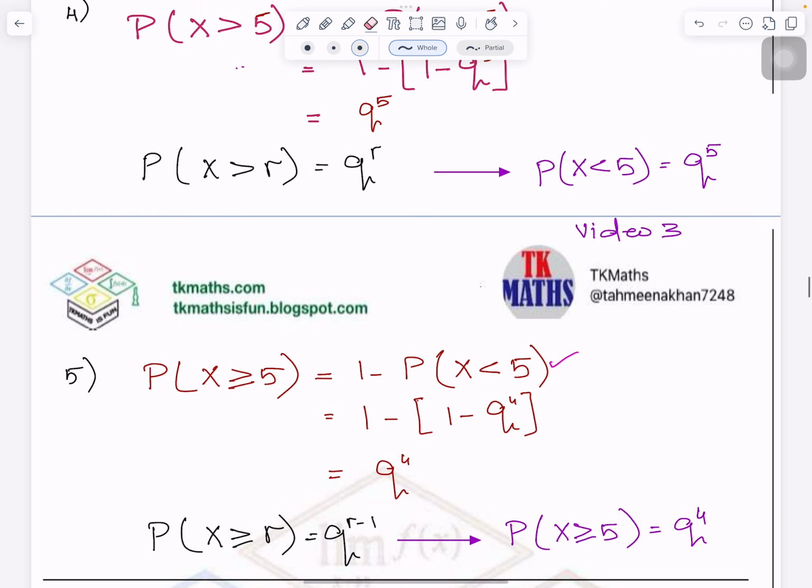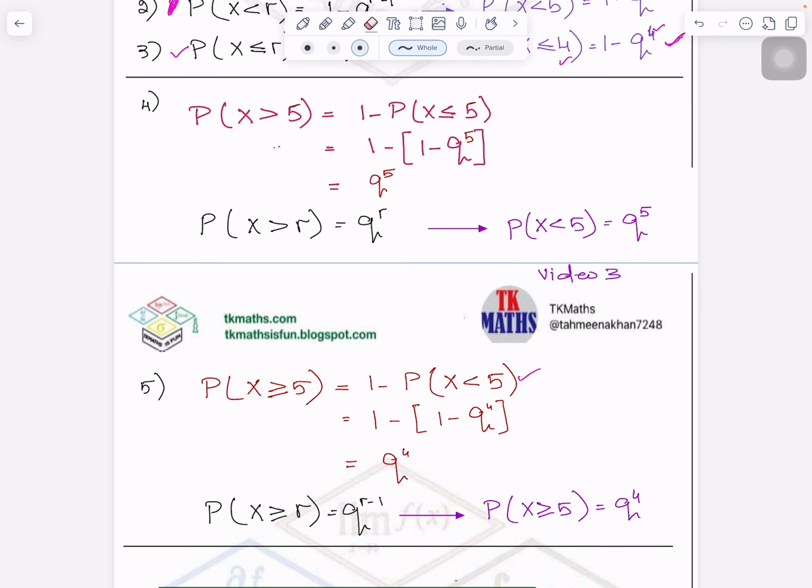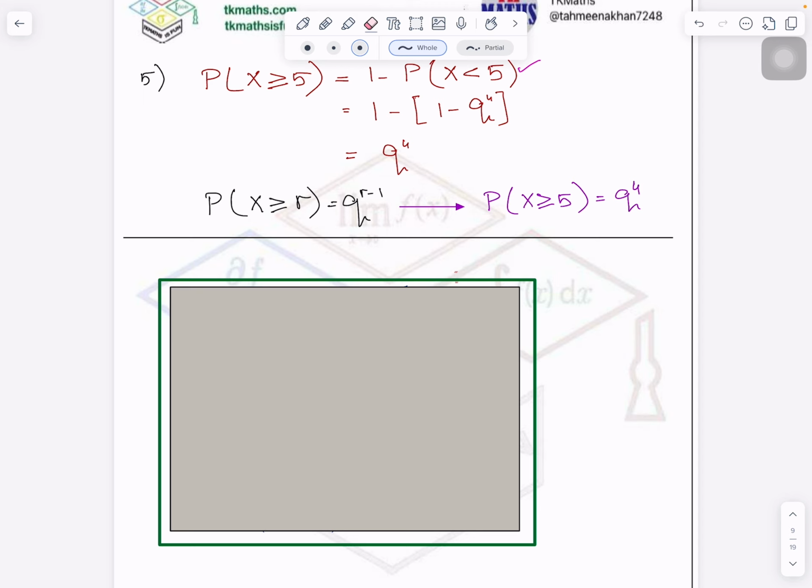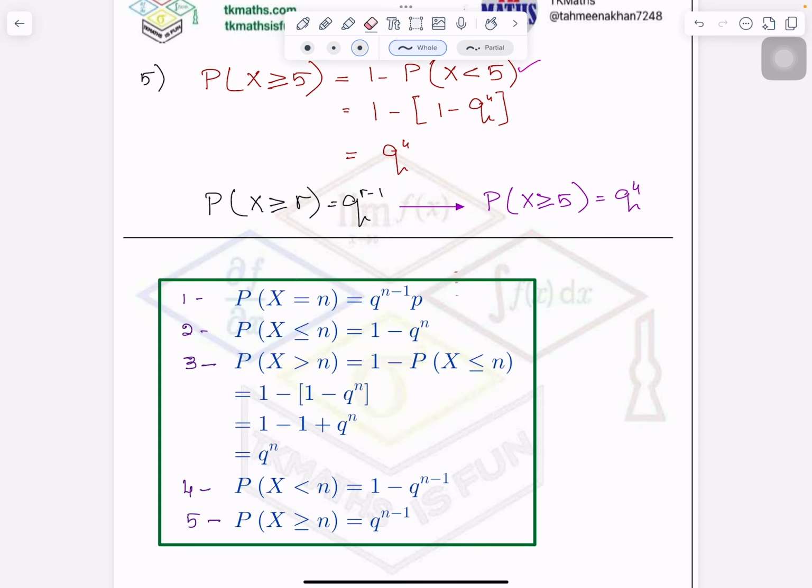In the formula sheet you will be given only 2 cases. So the rest you can derive immediately from there, you don't need to remember it. So now I'm summarizing all of them here. So these are the formulas we have derived, and we will apply them in the questions.